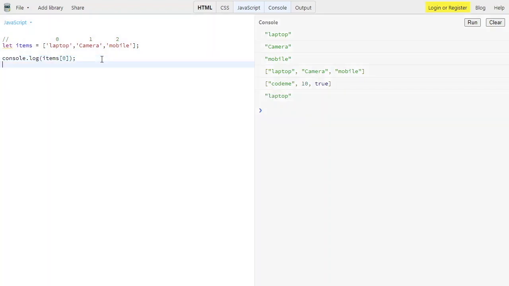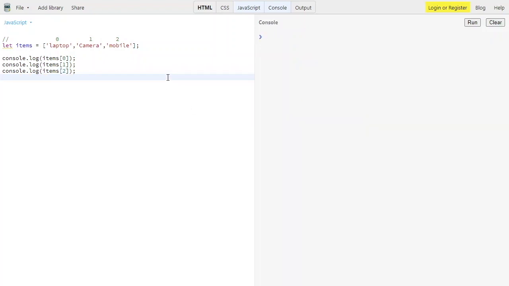If you want to access the first element, you can use console.log with items of the first index, and then another console.log with items of the second index. Let me clear the console and try to run this using Control Enter. See, you are getting all three elements with the help of their index.